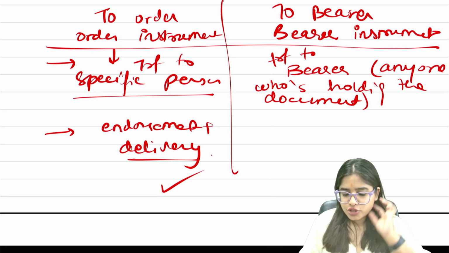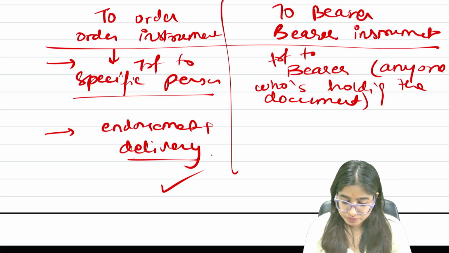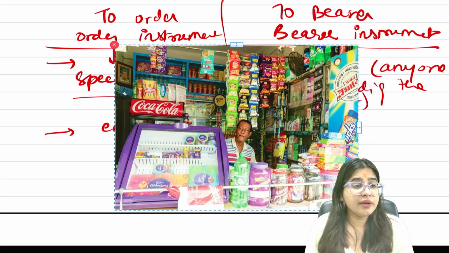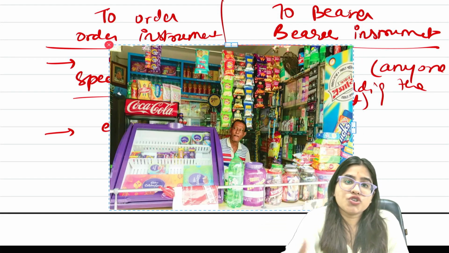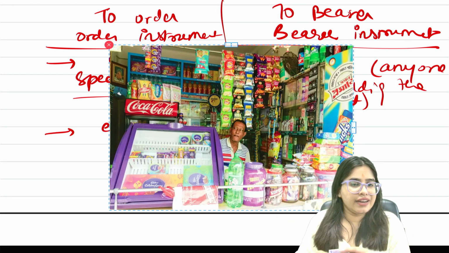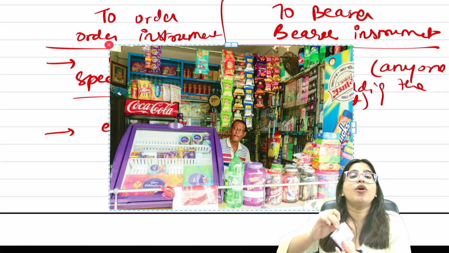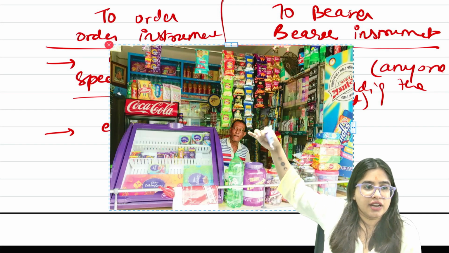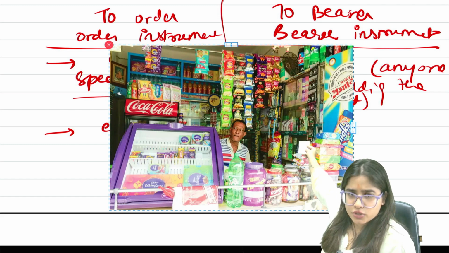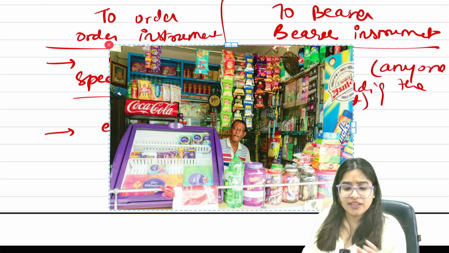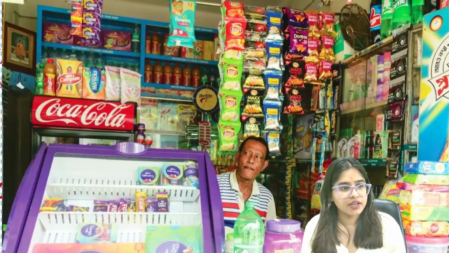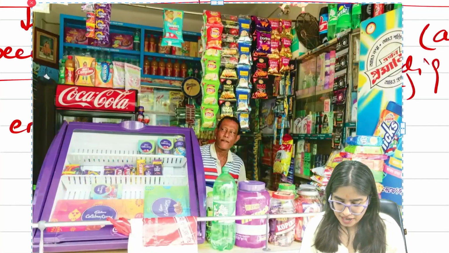For example, I went to a grocery shop, and I said, Anna, give me 100 rupees of chocolates, I want to distribute them to my students. And Anna gave me chocolates. And now I want to give this 100 rupees note to Anna. Anna, take the 100 rupees note. Now, do you think in order to give this 100 rupees note to Anna, I need to sign and give it to him? Or I can give it to him even without signing? Tell me. Imagine I'm standing in the shop.